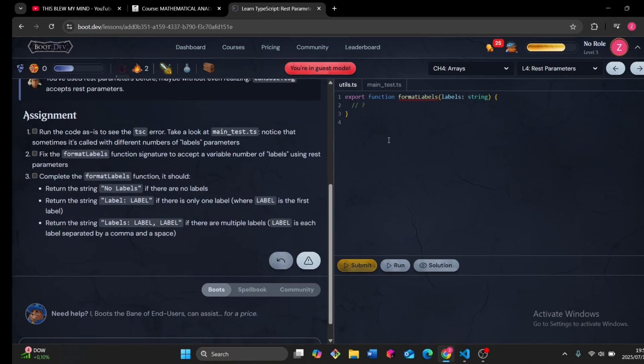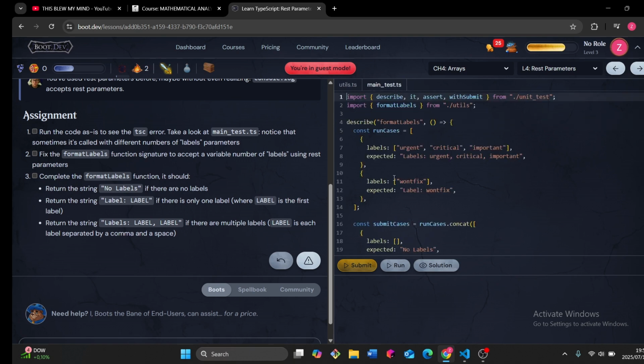You will now have to go back to ChatGPT again, and ChatGPT is just going to hallucinate. Okay, for this I want to try writing the code myself, since it's the second last one. Okay, run the code as is to see the TSC error. Take a look at the main.ts. Notice that sometimes it's called with different numbers of labels. Let's say describe and then text in a function, run cases.